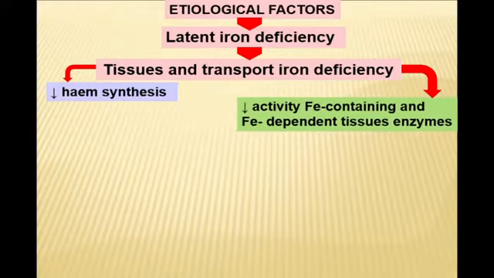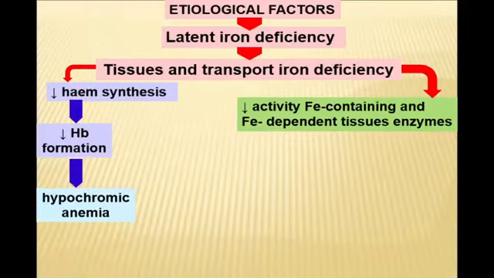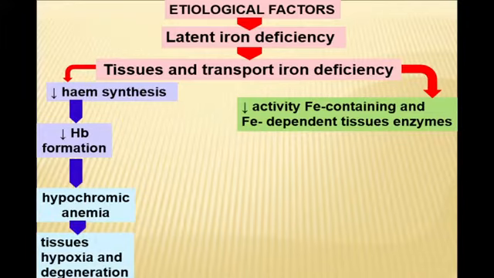When this process also becomes poor, there will be deficiency of hemoglobin formation, and as a result, we are talking about the manifested period of iron deficiency anemia, which will be revealed in peripheral blood as hypochromic anemia. As a result, the organism feels deficiency of oxygen and the patient goes to the doctor because of hypoxia. As a result, vital activity decreases.